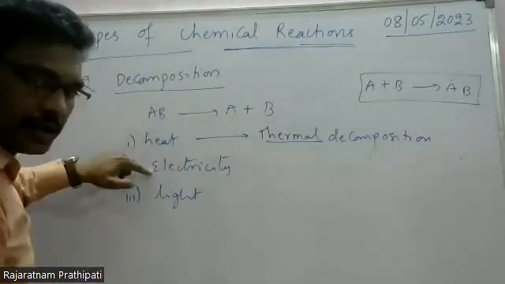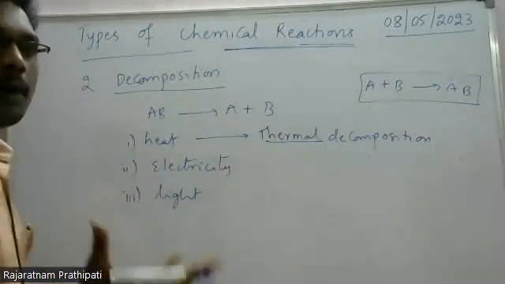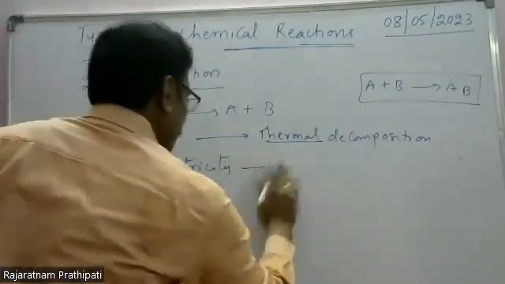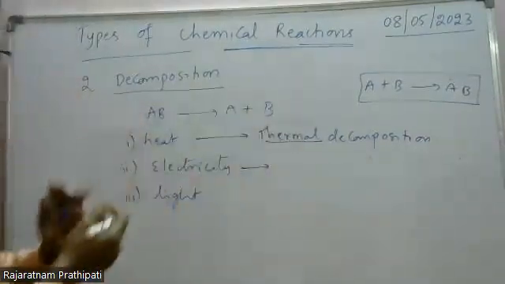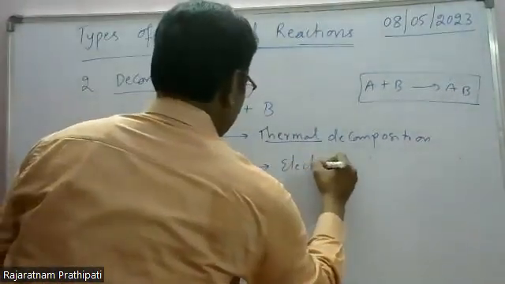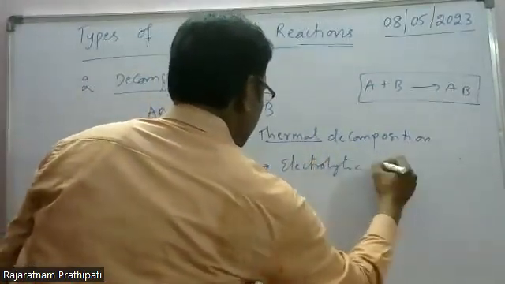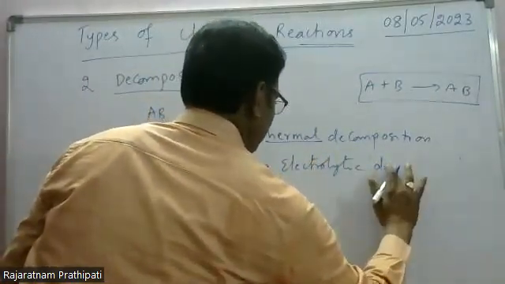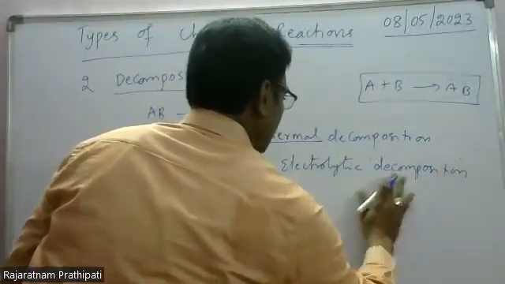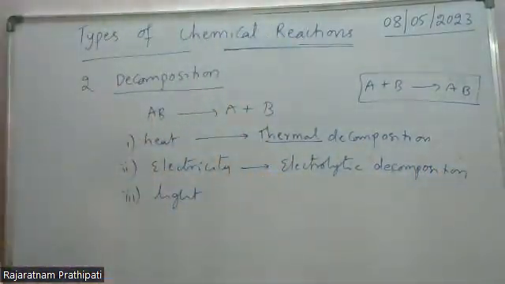Here electricity. If you decompose the compound by using electricity, then those reactions are called electrolytic decomposition reactions.